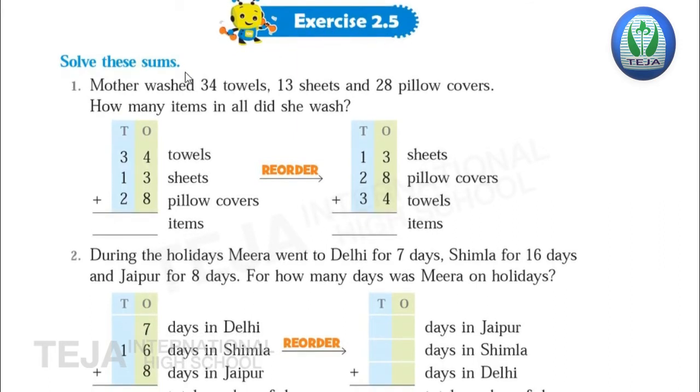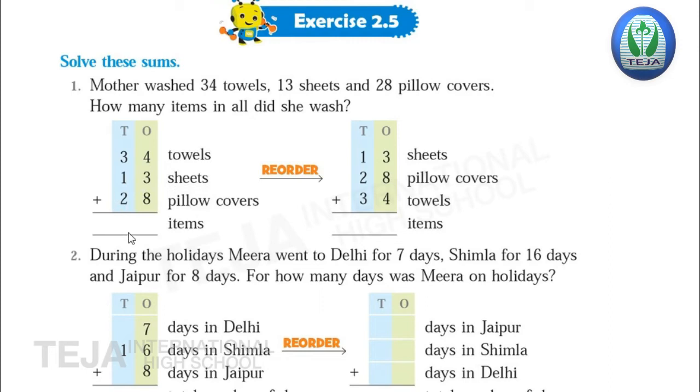Solve these sums. Here is the first question. Mother washed 34 towels, 13 sheets and 28 pillow covers. How many items in all did she wash? Here the question is, mother has washed 34 towels, 13 sheets and 28 pillow covers. So you have to find out in total how many items she washed. Okay. So here the number of towels is 34, number of sheets 13, pillow covers 28.